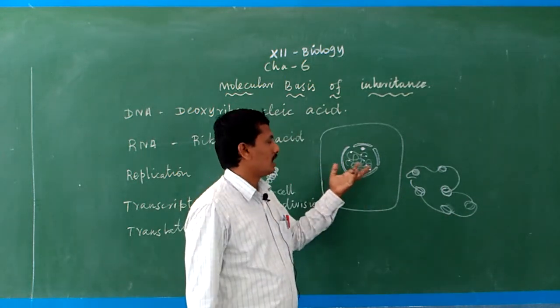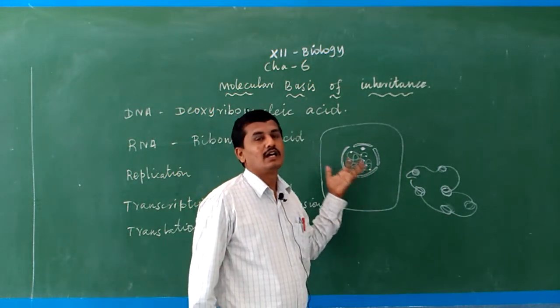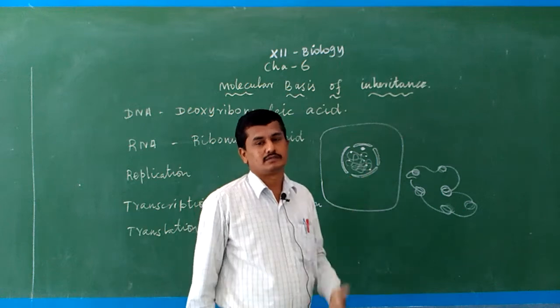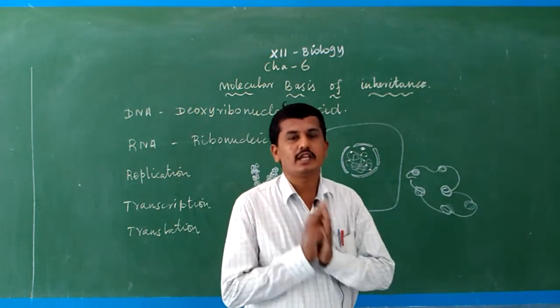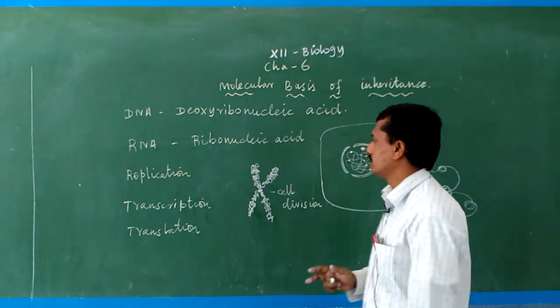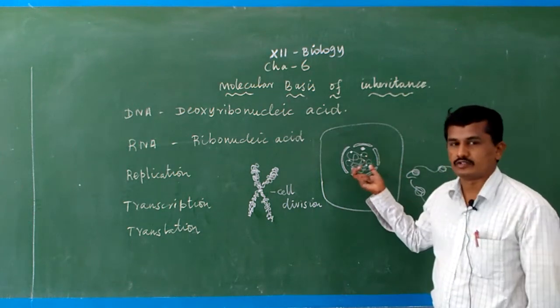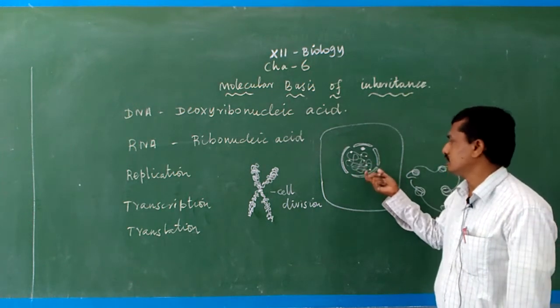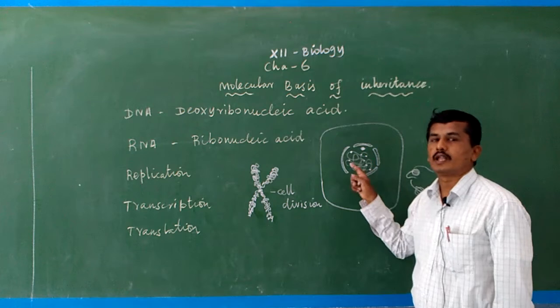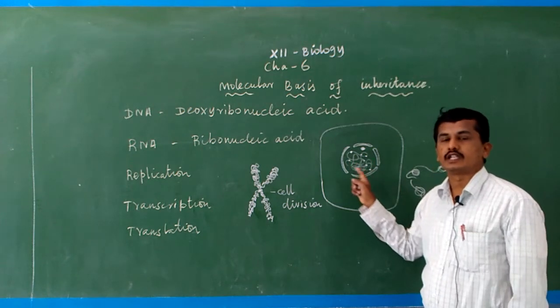So I give a small brief idea about where the DNA is present. Normally, DNA, deoxyribonucleic acid, is present in a cell, particularly in the nucleus region. Inside the nucleoplasm, the chromatin threads are present.